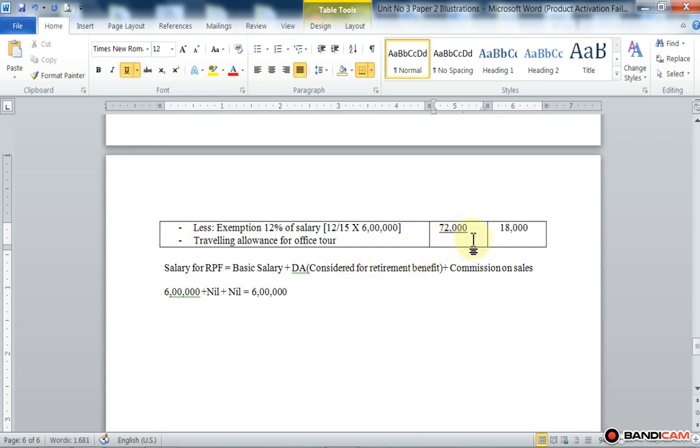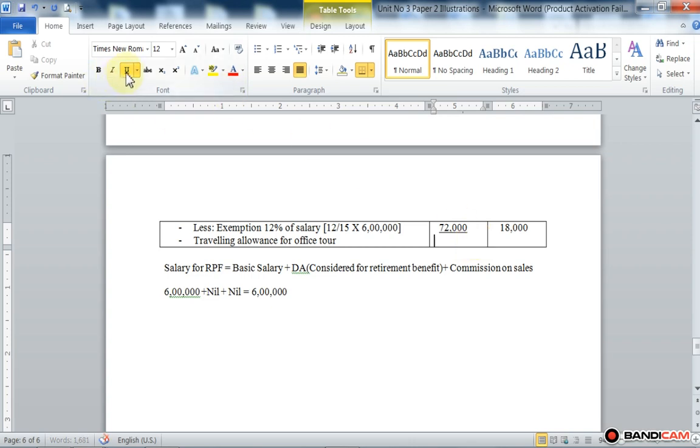In the inner column, if the whole amount is utilized for traveling or office tour, then the total expended amount is exempted from tax.